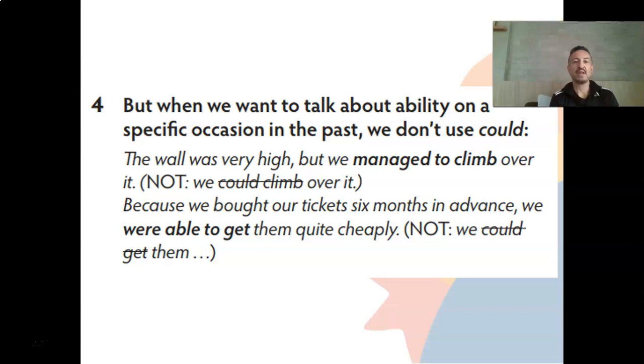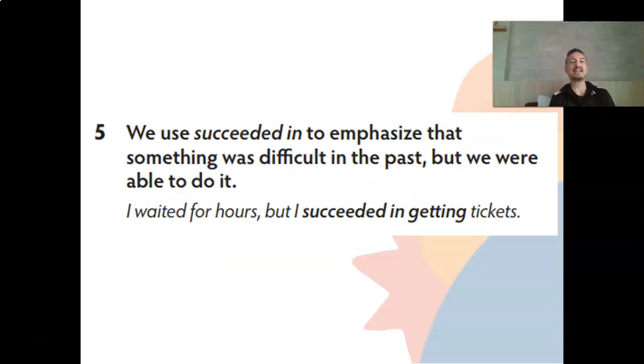For example, the wall was high, but we managed to climb over it. We managed to climb over it. So we don't use here we could climb over it. Because we bought our tickets 6 months in advance, we were able to get them quite cheaply. So that was an ability on a specific occasion. And here we avoid using could. Alright? And finally we have succeeded in, to emphasize that something was difficult in the past, but we were able to do it. I waited for hours, but I succeeded in getting tickets.